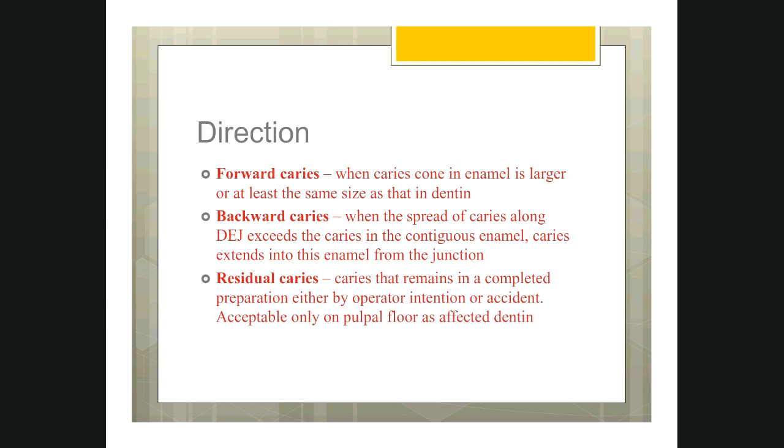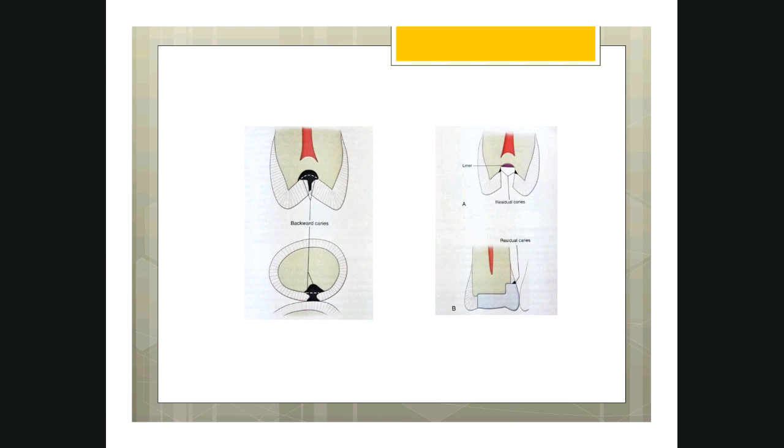If it is backward caries, that means the caries cone in the dentin will be larger than the enamel. The caries will progress from the enamel surface, travel along the enamel, reach the dentino-enamel junction, and then start spreading laterally. So the size of the caries cone will be larger in dentin compared to that of the enamel. So this is called backward caries.